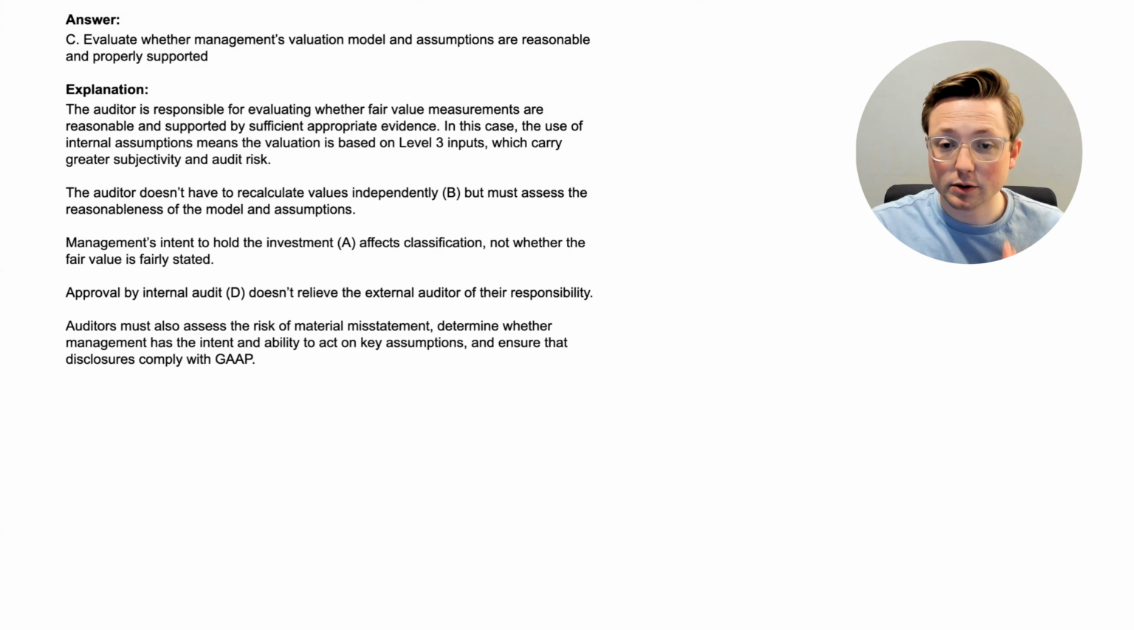So again, the auditor is responsible for evaluating whether the fair value measurements are reasonable and supported by sufficient appropriate evidence. They're also responsible for assessing the risk of material misstatement, determining whether management has the intent and ability to act on key assumptions, and ensuring that the disclosures comply with GAAP. So those are some of the auditor's responsibilities. Now let's go to the next question.